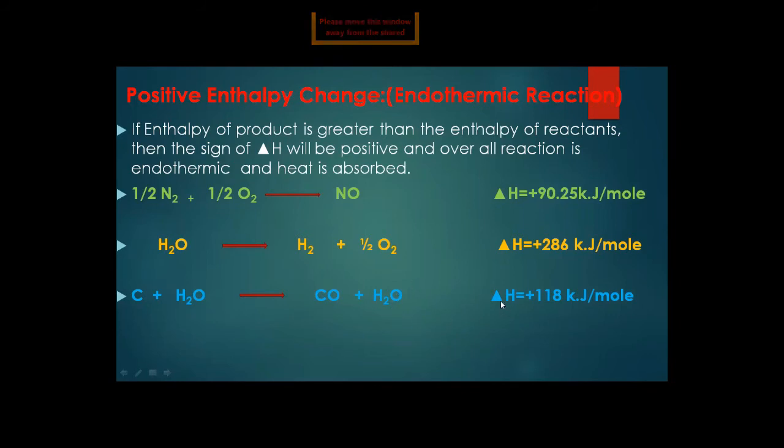So they need energy. How much do they need? Plus 118 kilojoules per mole. This amount of energy will be needed, and that's why we are able to form carbon monoxide and hydrogen gas. So if the enthalpy of the product is greater than the enthalpy of the reactant, then the reaction will be endothermic, meaning heat is absorbed and the delta H value will be positive.